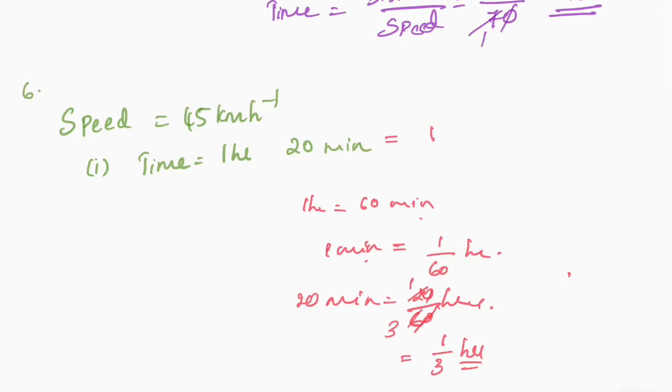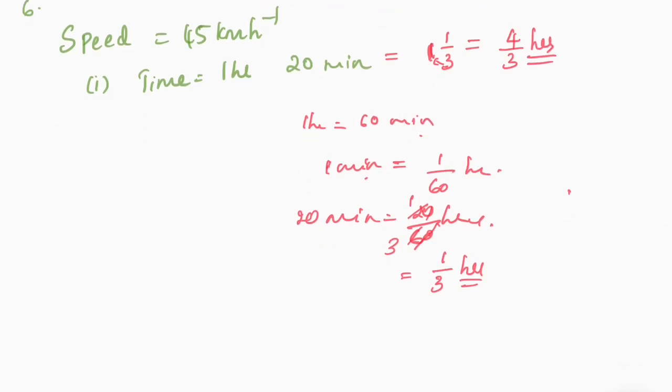So time will be equal to 1 hour plus 1 by 3, that is 3 ones are 3 plus 1, 4 by 3 hours. Distance is equal to speed into time.